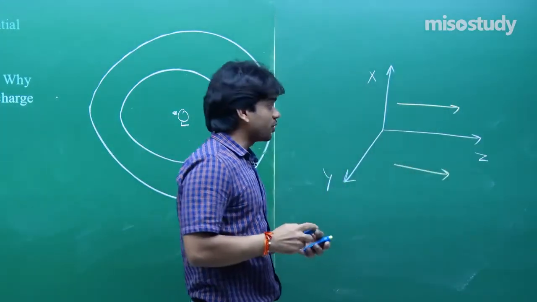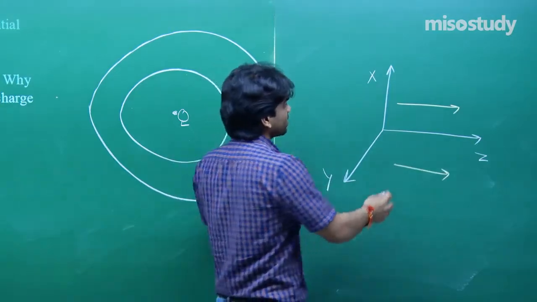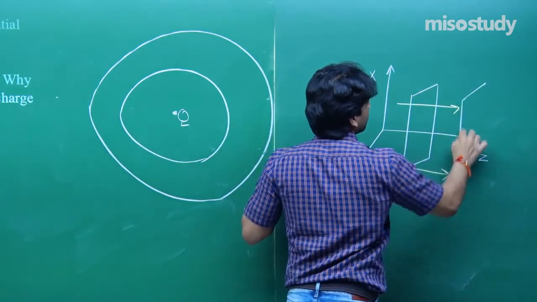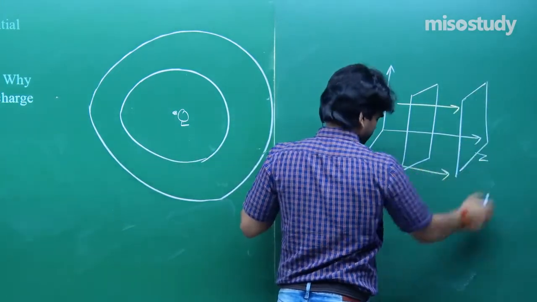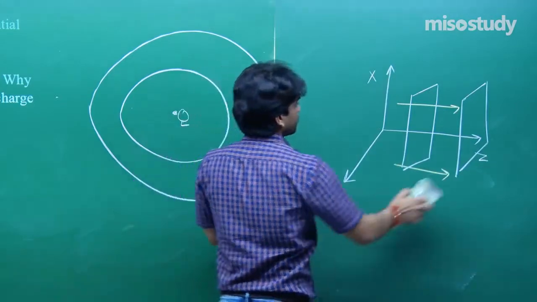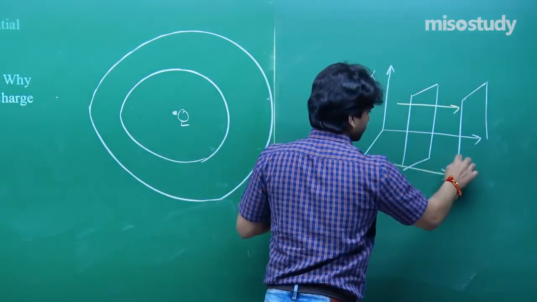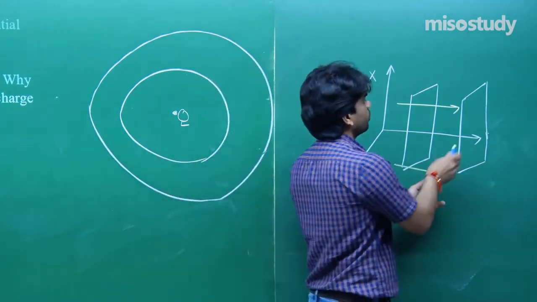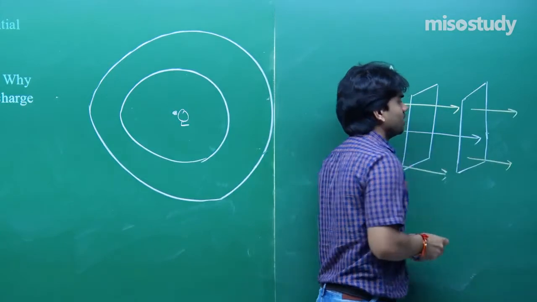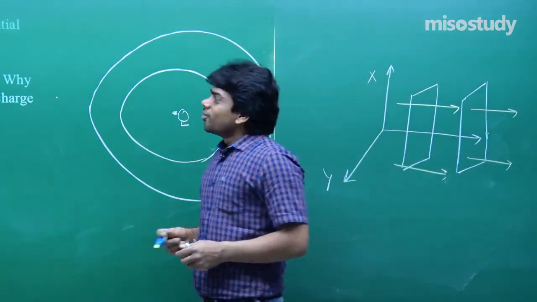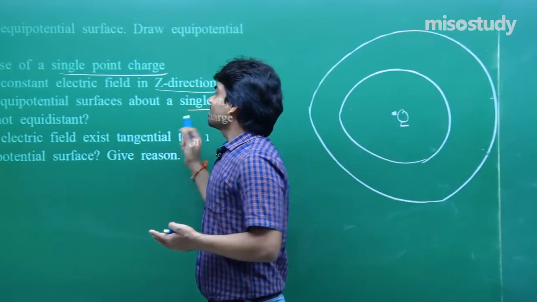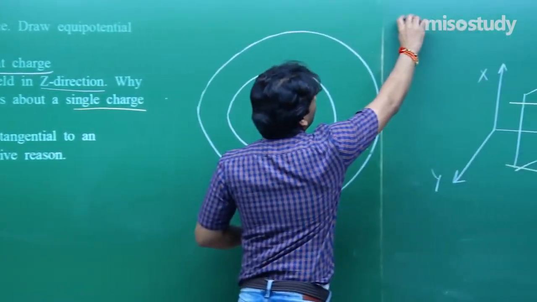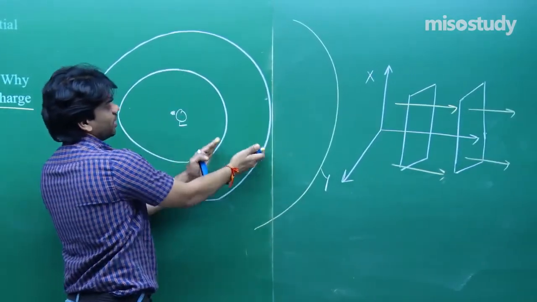Now, how will the equipotential surface be? It will be parallel to the xy plane. This will be the equipotential surface in this case. Okay. So, this is the case of equipotential surface. In this case, why are the equipotential surfaces about a single charge not equidistant? If these two are there, the third one if I draw, it will be somewhere here. It's not equidistant, this is a different distance, this is a different distance.